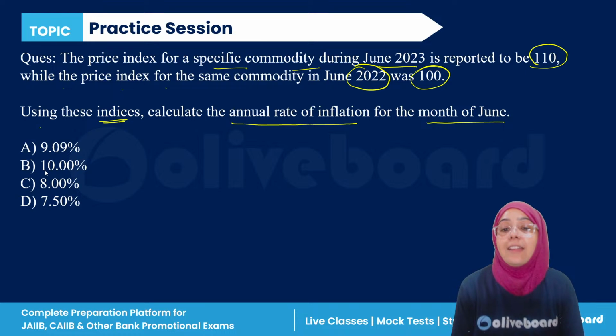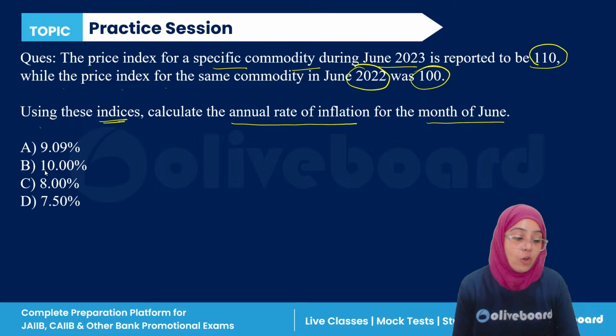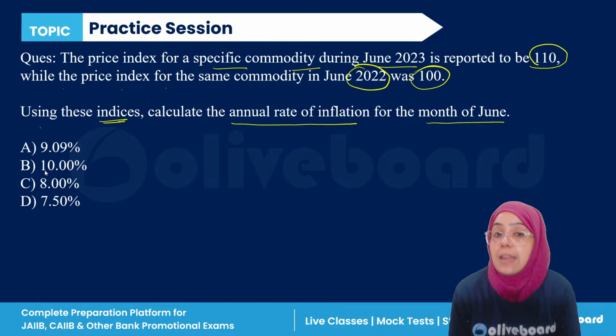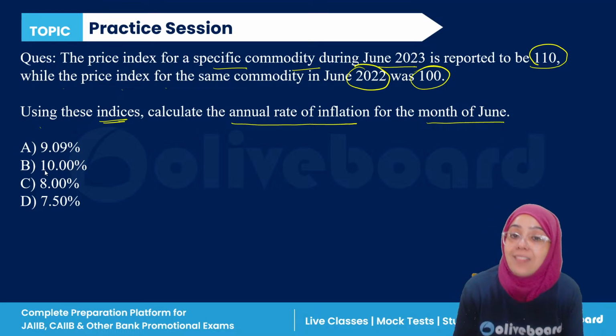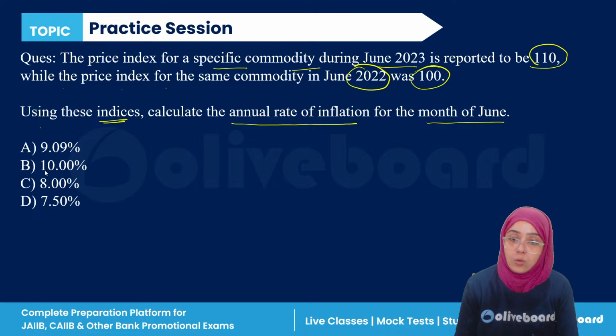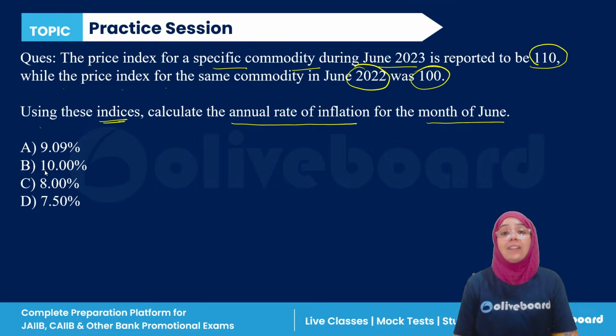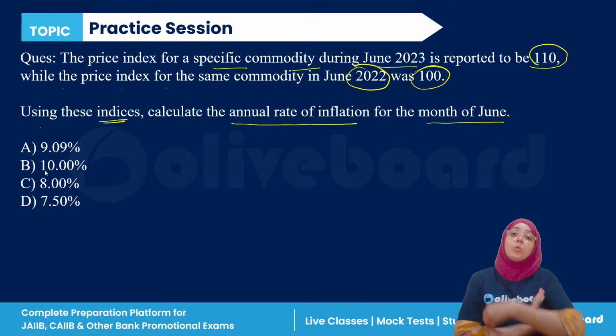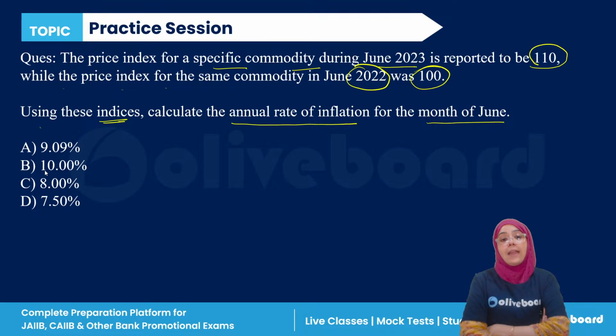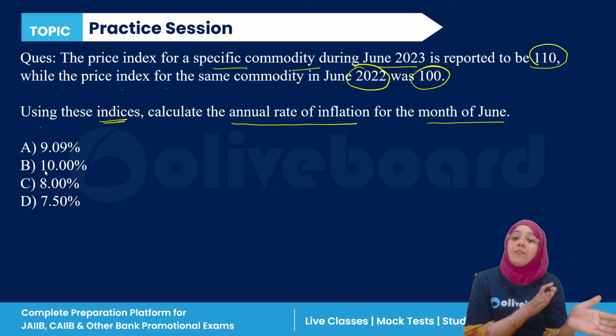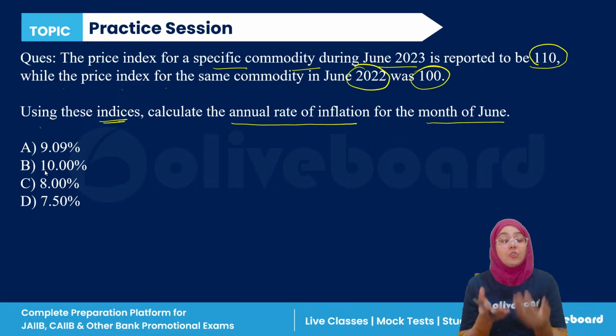The price index for a specific commodity for June 2023 is reported to be 110, while the price index for the same commodity was 100. Very simple. What is the inflation? If we want to calculate the inflation, how can we calculate it? It is very simple. Current year price index minus previous upon previous into 100.